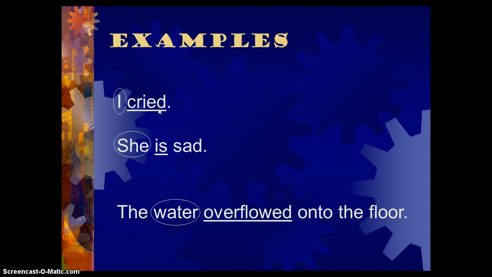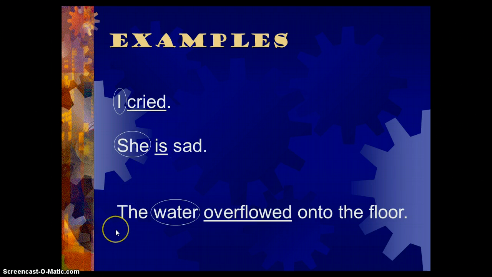Okay? So in this next example, she is sad. Who are we talking about? We're talking about she, and what is she doing? She is sad. Okay? So is here is not an action, but it is a being verb. It's I am being sad. So is the verb in this case.